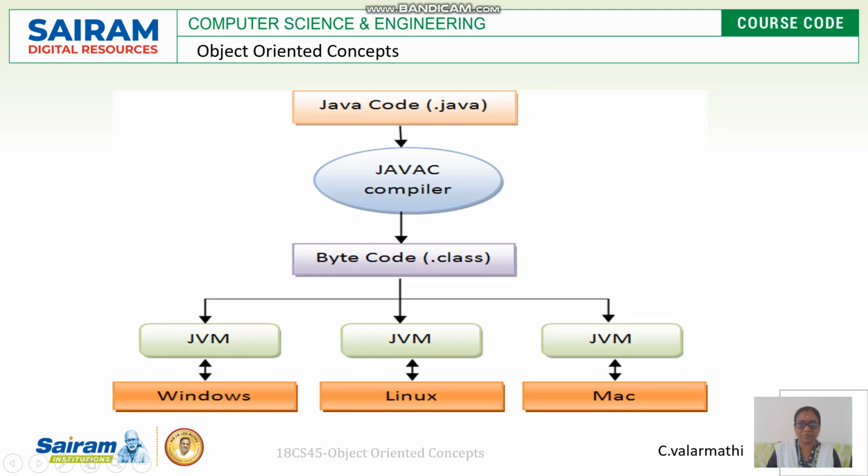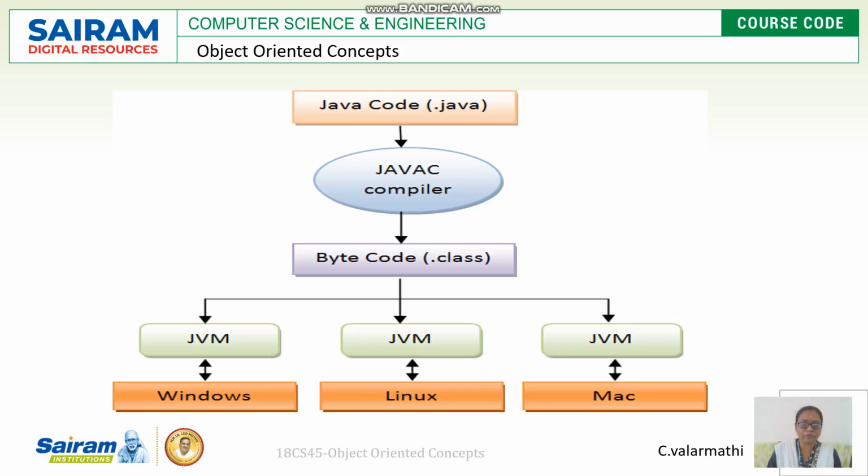We'll see one example diagram here. This is my Java program. With the help of the Java compiler, I am compiling it. After successful compilation, one class file will be generated. What does it contain? It contains nothing but bytecode. So the class file is enough. That class file is enough to execute your Java program in any operating system. See here, with the help of the JVM and the class file, you can implement that.